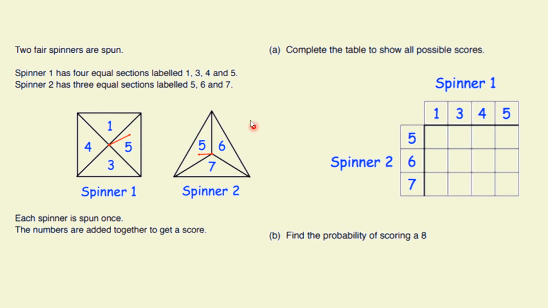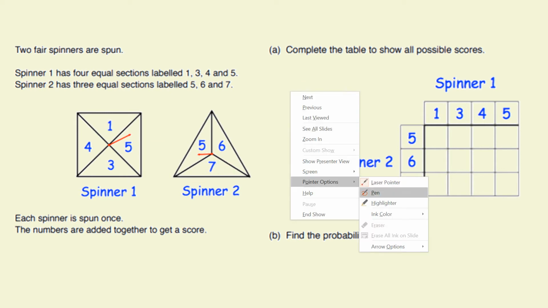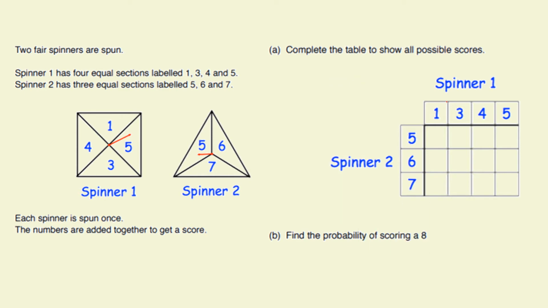We've got a second spinner split into 3 bits. It's got the numbers 5, 6, and 7 on it. And we spin both spinners, it says. Each spinner is spun once, and the numbers are added together to get a score. So if we ended up on a 1 and a 7, we'd say the score was 8. So it's asking us to complete the table and fill in all the possible scores.